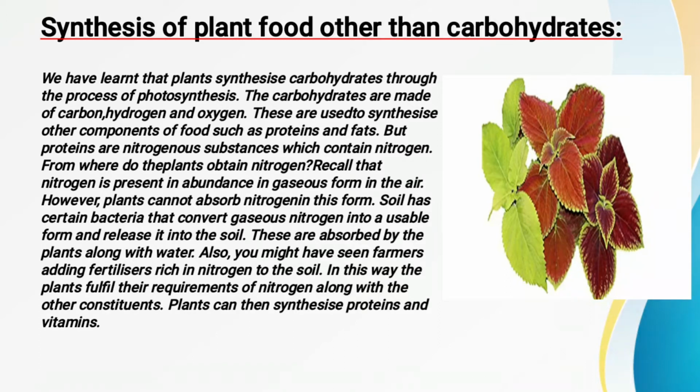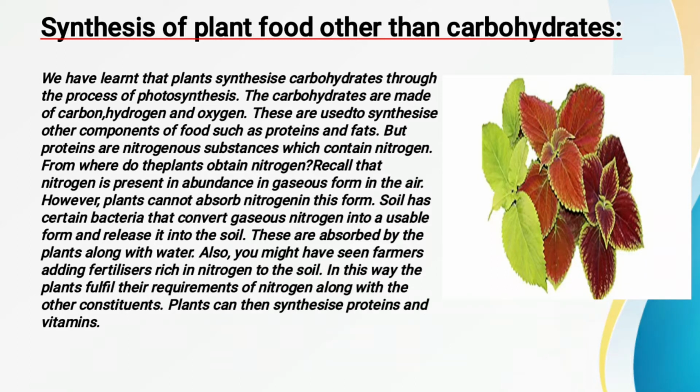Now see children, as we have read in photosynthesis, the plants are able to prepare their own food by the process of photosynthesis. And how are they doing this process? They are utilizing inorganic raw materials. Which inorganic raw materials?